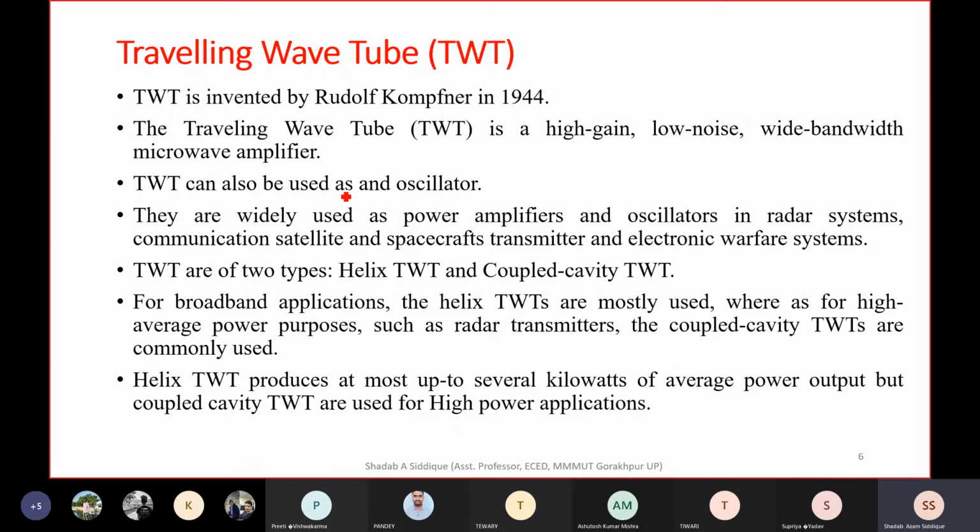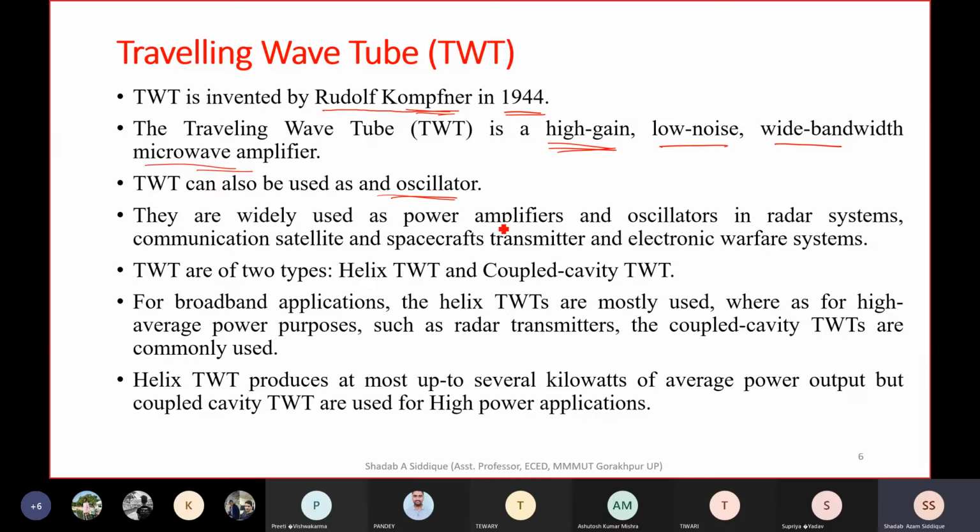The traveling wave tube was invented by Rudolf Kompfner in 1944. TWT is the acronym for traveling wave tube, and you can say the traveling wave tube is a high gain, low noise, wide bandwidth microwave amplifier. TWT can also be used as an oscillator.